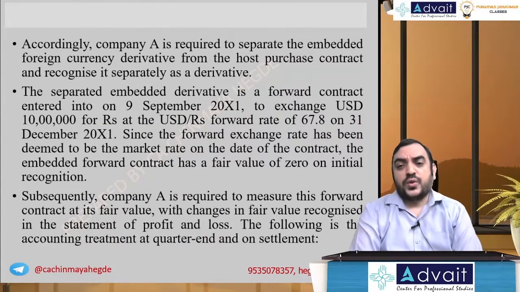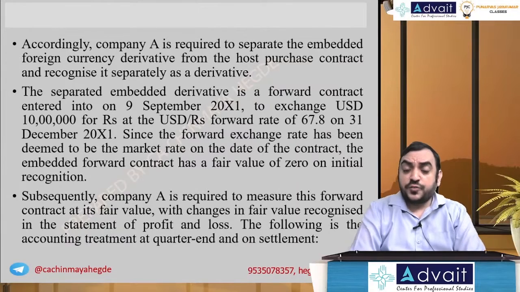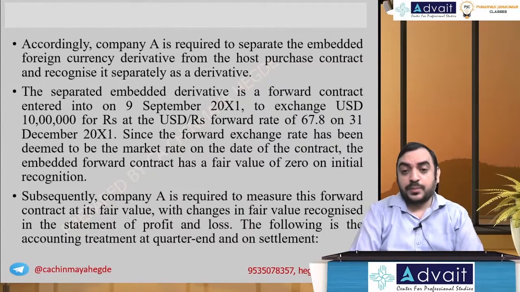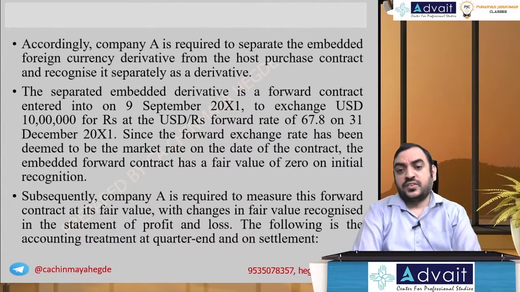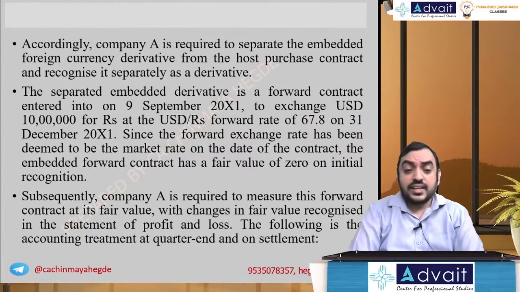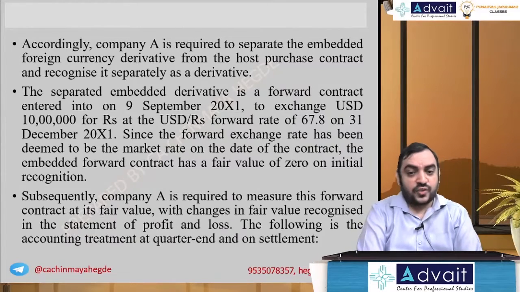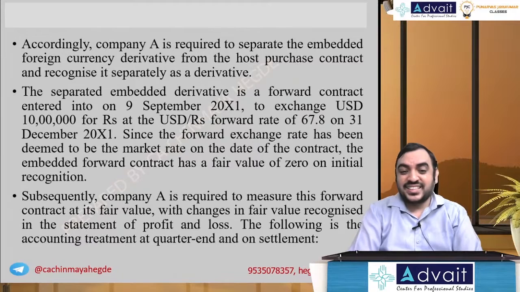Accordingly, company A is required to separate embedded derivative, foreign currency derivative, from the host purchase contract and recognize it as separately derivative. The separated embedded derivative is a forward contract entered on 9 September to exchange a USD 10 lakh for rupees at a forward rate of 67.8. Since the forward exchange rate has been deemed to be the market rate on the date of contract, the embedded forward contract has fair value of 0 in initial recognition. Subsequently, company A is required to measure this forward contract's fair value with the changes in fair value recognized in the statement of profit and loss. The following is the accounting treatment at the quarter end on settlement.